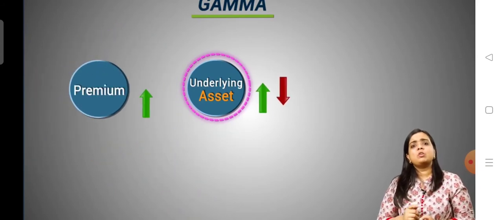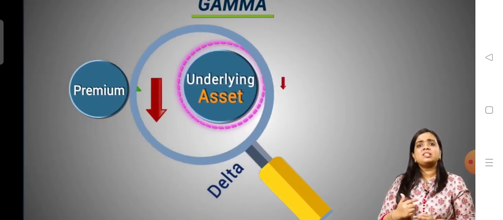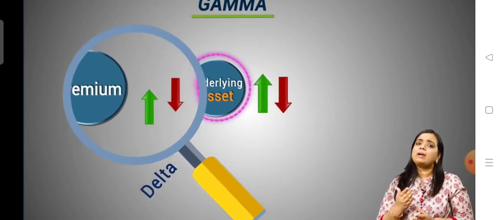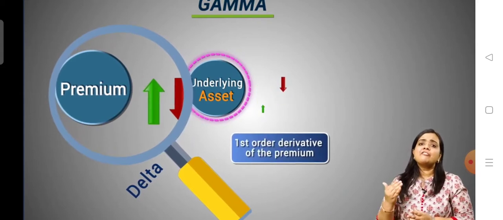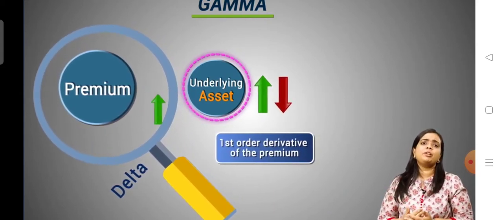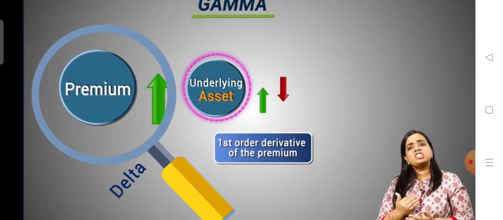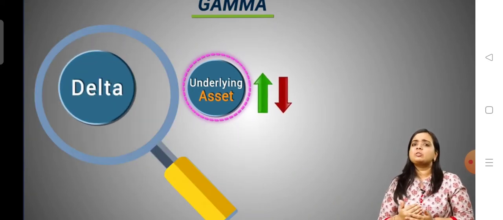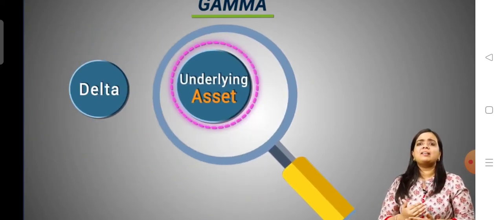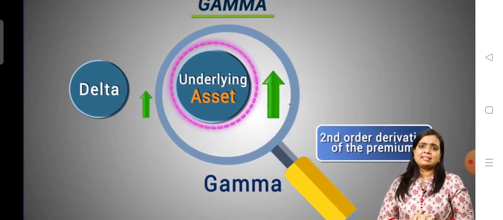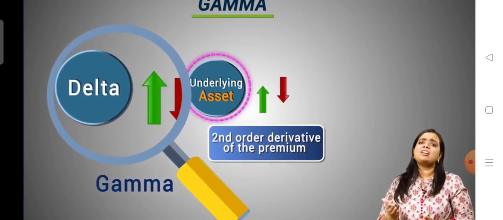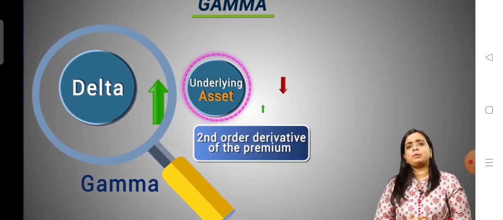Change in premium with respect to change in the underlying is captured by delta and hence delta is called the first order derivative of the premium. And change in delta with respect to change in the value of underlying is captured by gamma. Hence, gamma is called the second order derivative of the premium.